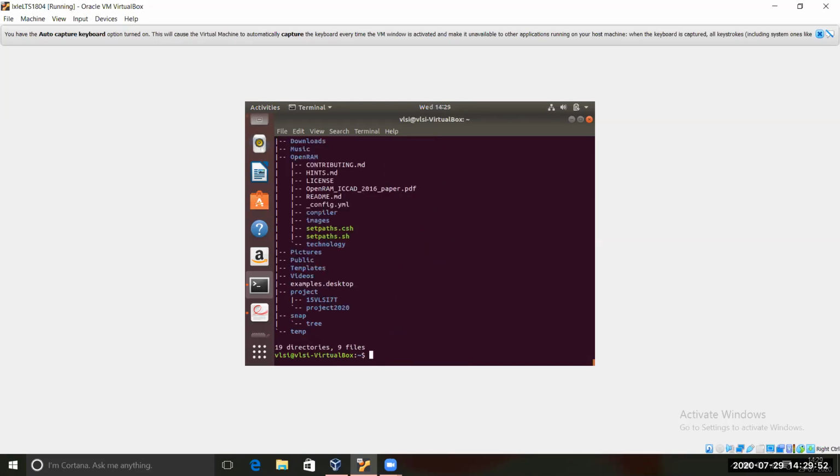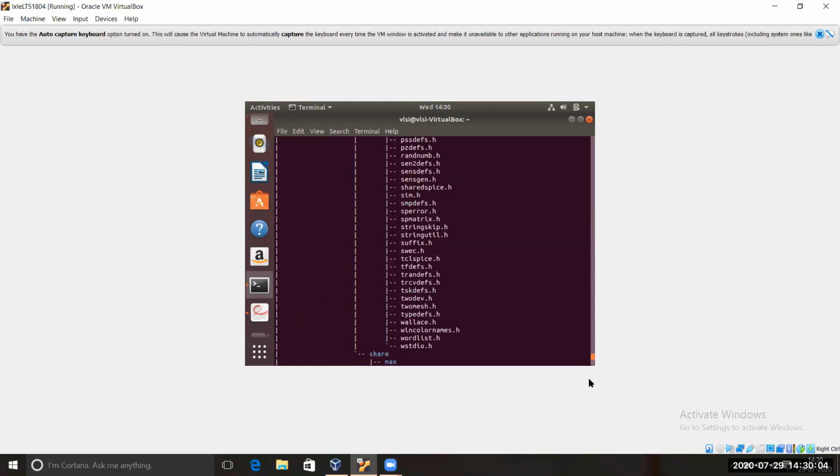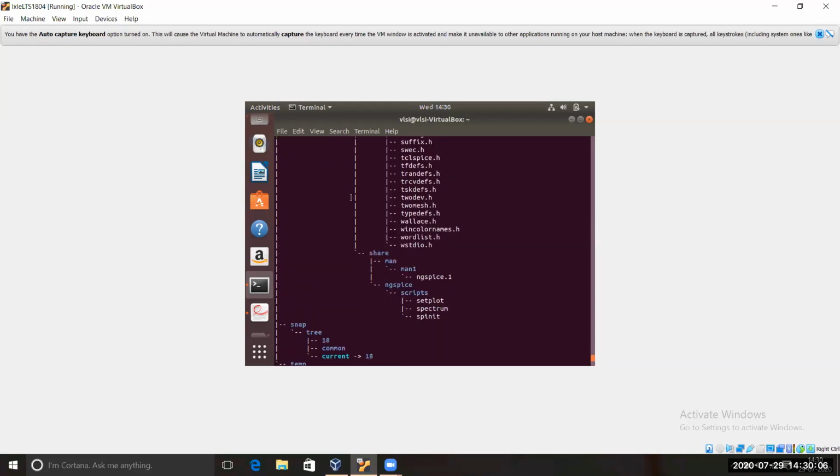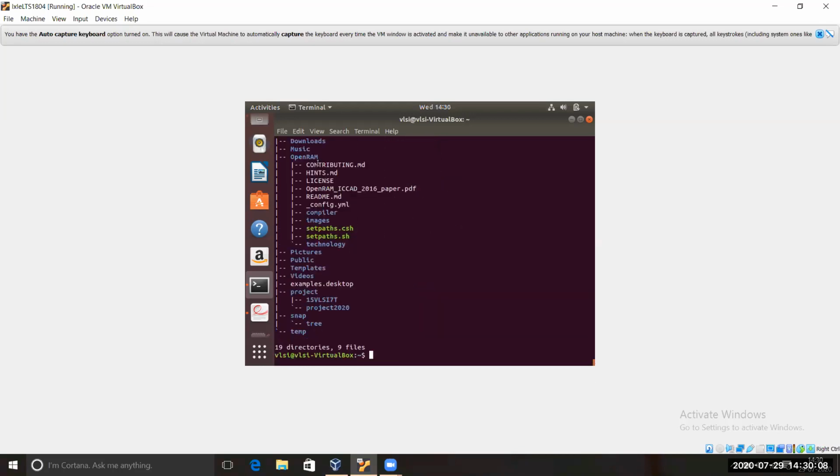In this way you can do 2, 3, 4, all the levels. There are many directories in our home. It is showing for a particular directory, like the Open RAM one I'm having, and for the project one it is showing. Snap also it is showing. If we type for 3, 4 levels, then for all the directories it will show all the files present inside.